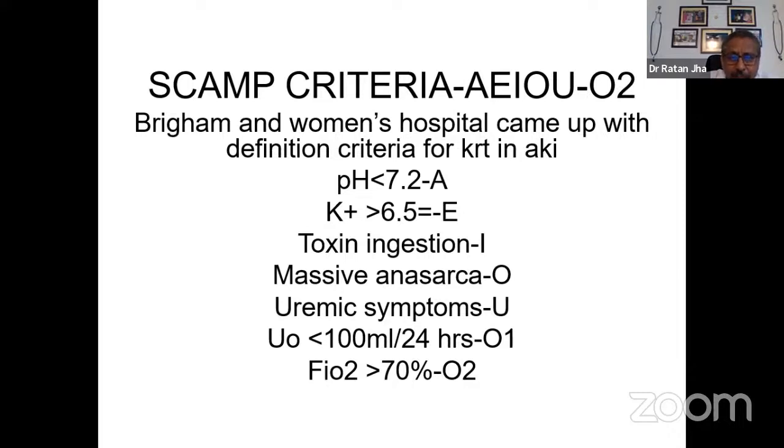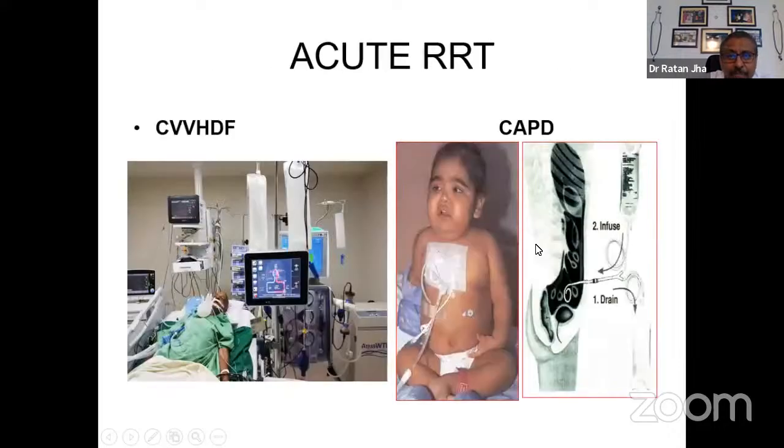What was suggested in an actual clinical setting is that if more than 2 criteria are fulfilled, the patient may require dialysis, and if more than 3 criteria are there, then definitely the patient is going to need dialysis, and it has to be started. The form of dialysis that we do in an acute care setting, as shown in adult patients in COVID times with multi-organ support, is the kidney CRRT machine, with the patient getting respiratory support and invasive monitoring for the water balance by the PiCCO machine.